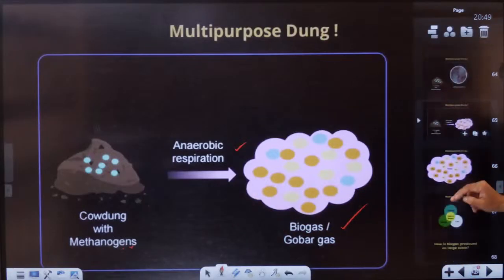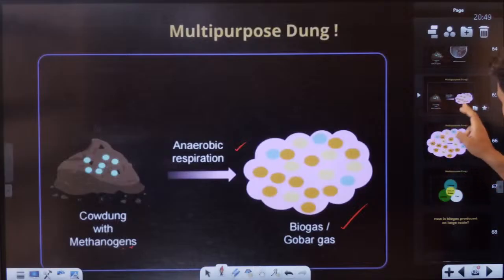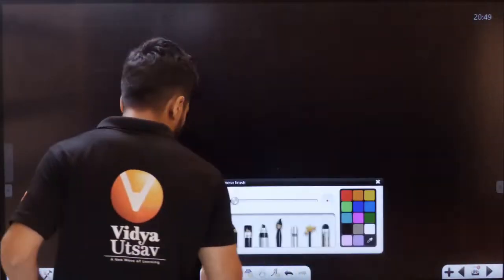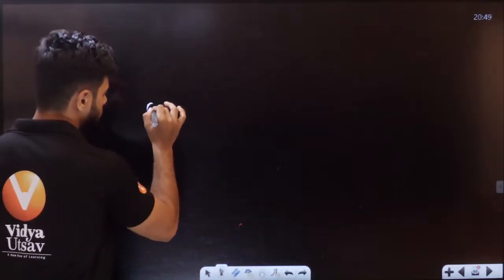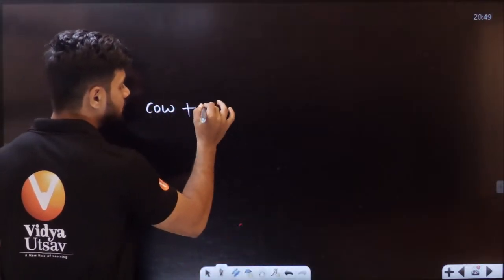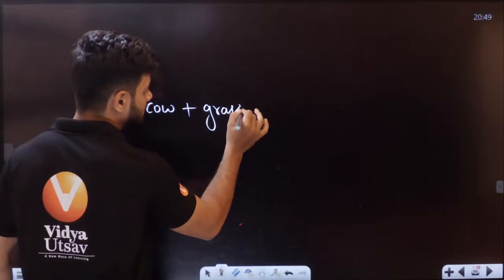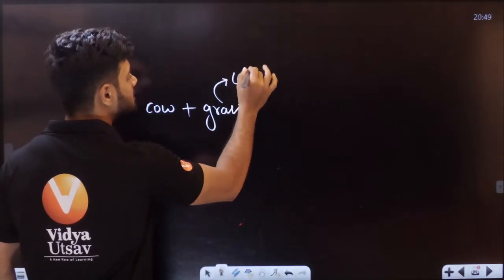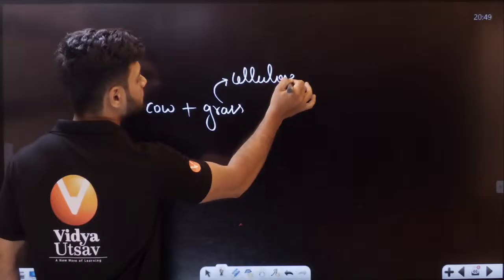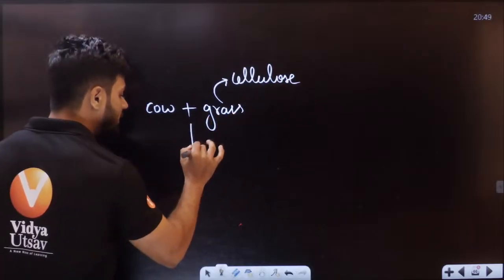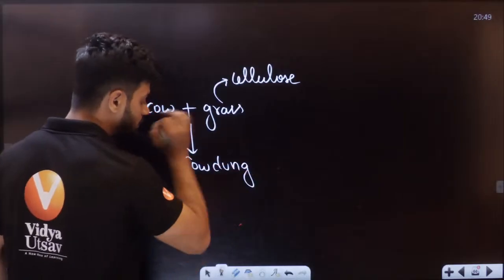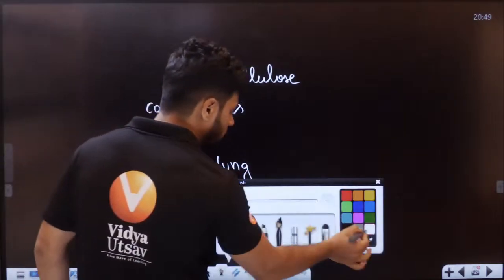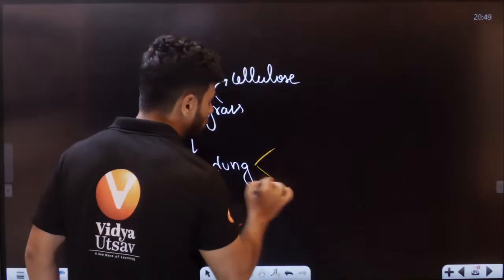So let me just teach you one more time. See this. First we have the cow. Cow will eat the grass. Students, grass has what? Cellulose is present. Now, after eating, it will give cow dung. Now students, this cow dung has two main components.